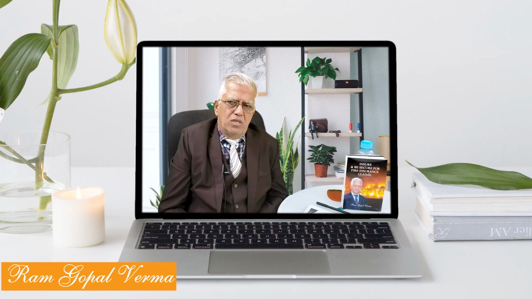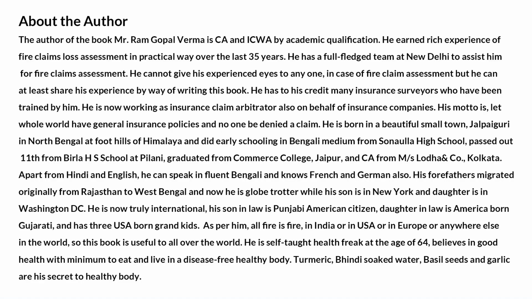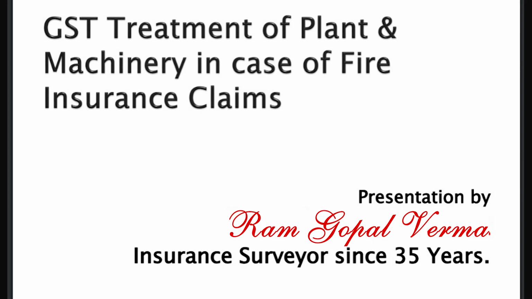I am a chartered accountant and cost accountant by qualification, and I have been practicing as an insurance surveyor for the last 35 years. Out of my experience, I have written this book, INSURE and SECURE, for fire insurance claims, that contains practical case studies and a full chapter on GST. How does it affect the insurance claims? The purpose of the book and today's YouTube video is to share knowledge with all the people about the complications in case of plant and machinery assessment.